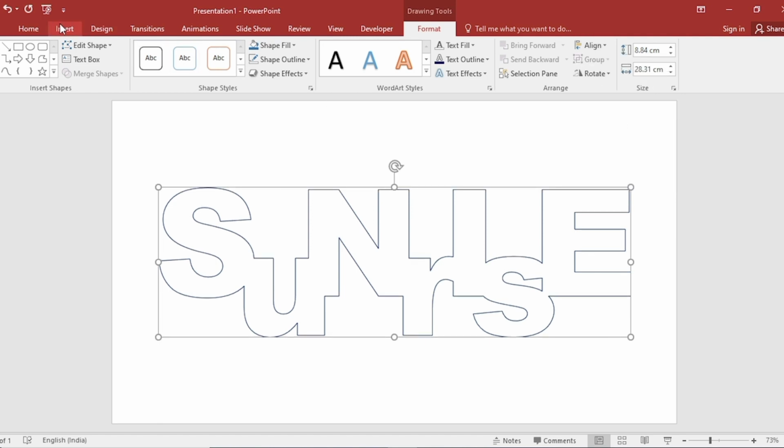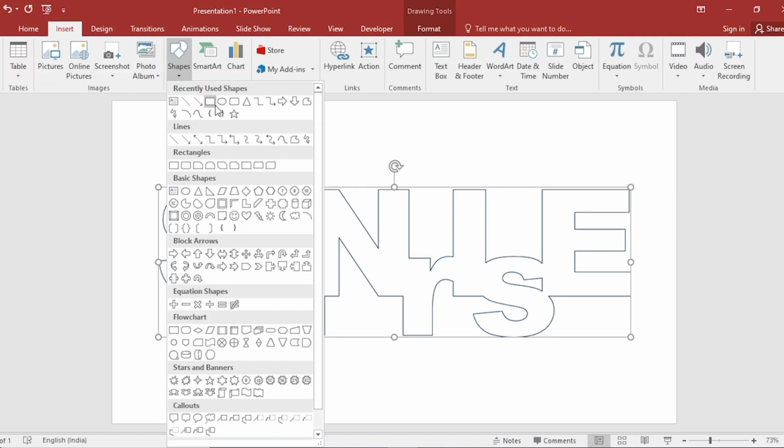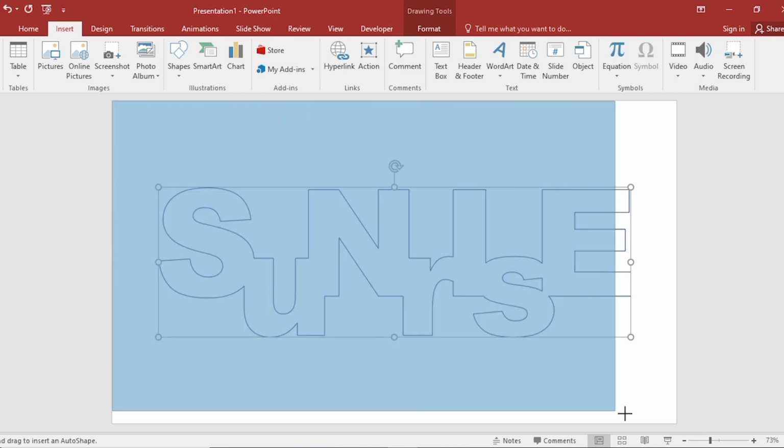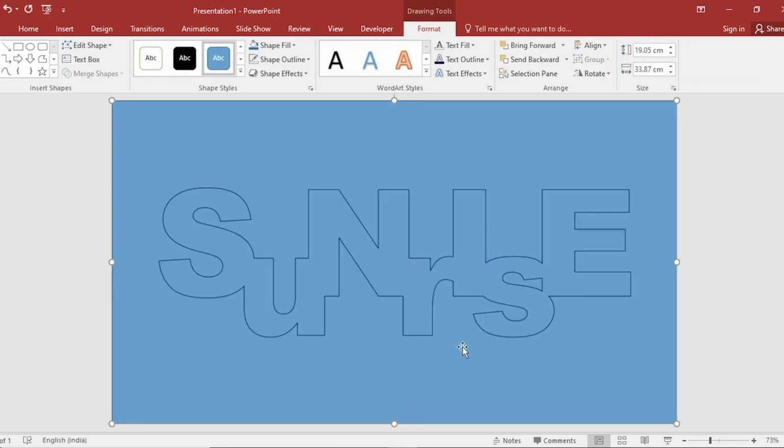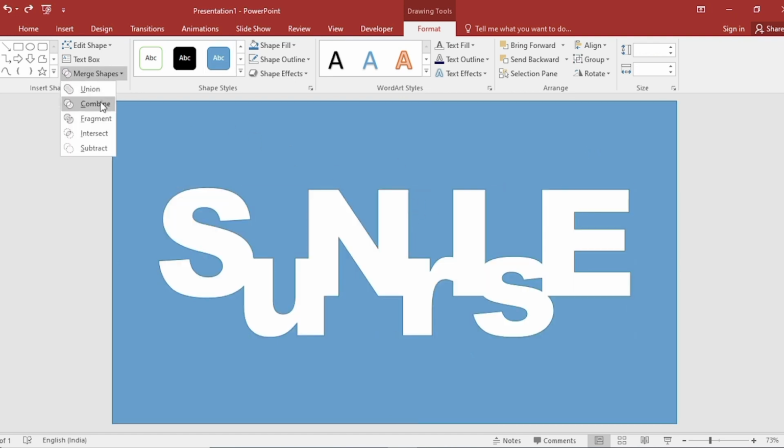Go to Insert, click on Shapes, select Rectangle, click on right button, Send to Back. Select both, select Combine from Merge Shape.